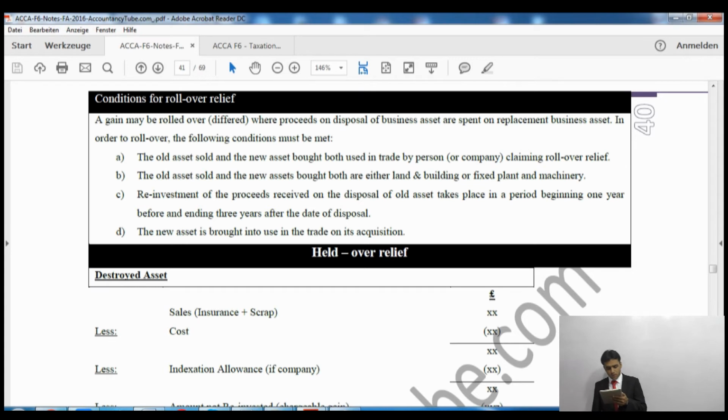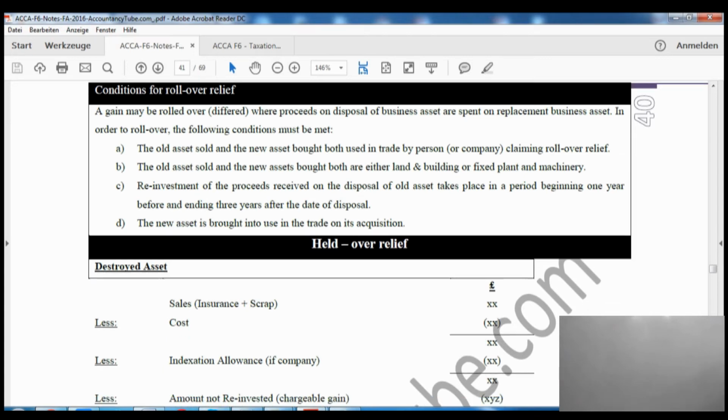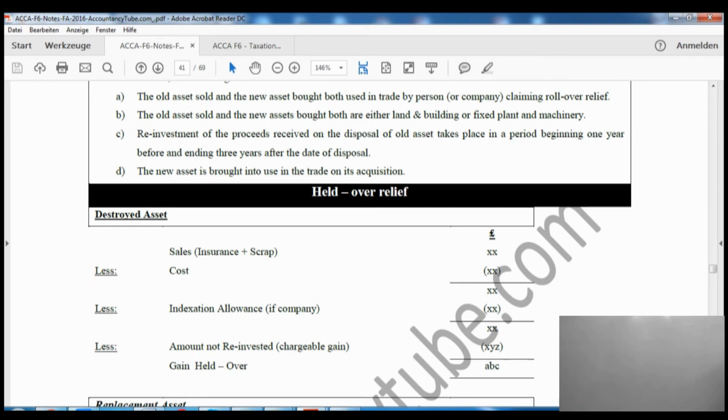A gain may be rolled over or deferred where proceeds on disposal of business assets are spent on replacing an asset. In order to roll over, the following conditions must be met. Now what are these conditions? The old asset and the new asset bought both must be used in the trade by the person or company claiming the rollover relief. So it must be used in the business.